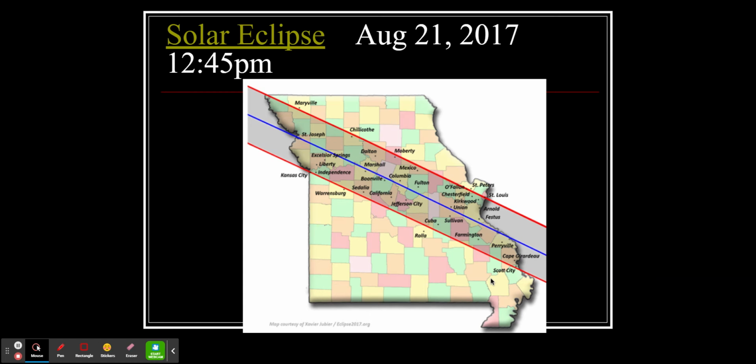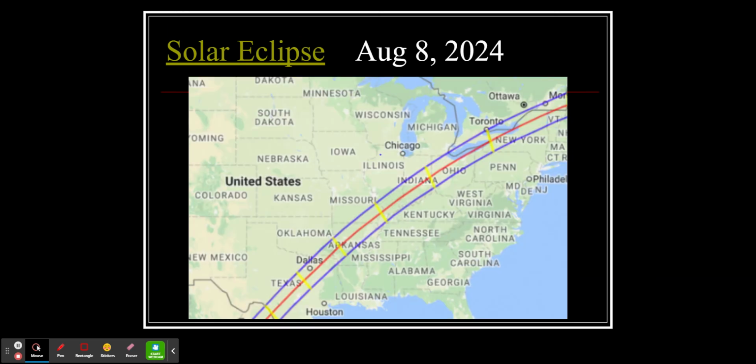When is the next solar eclipse? Ladies and gentlemen, it's just a couple years away, okay? August 8th, 2024, we are going to have another total solar eclipse cross the United States. So you'll have to head south down to Missouri again. It'll actually be arcing all the way from San Antonio, Texas, up through Maine. So you can see this path.